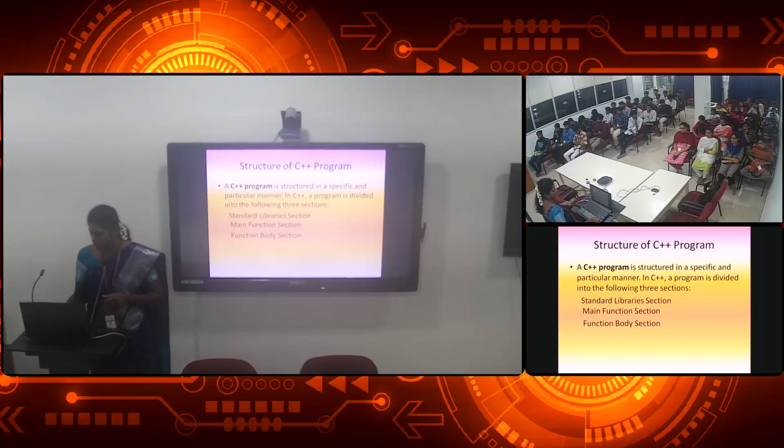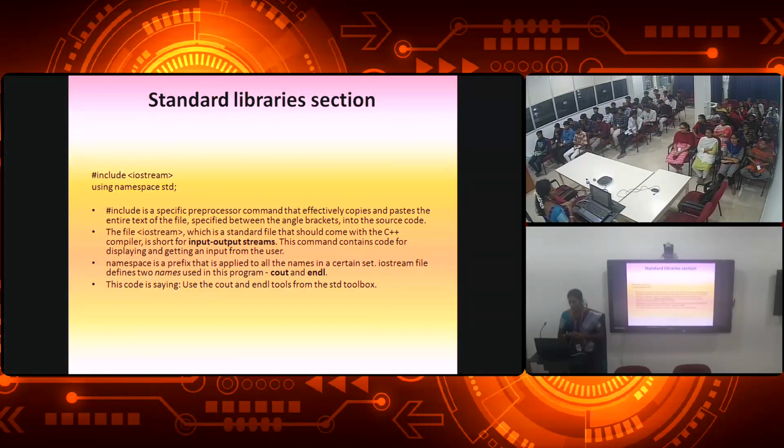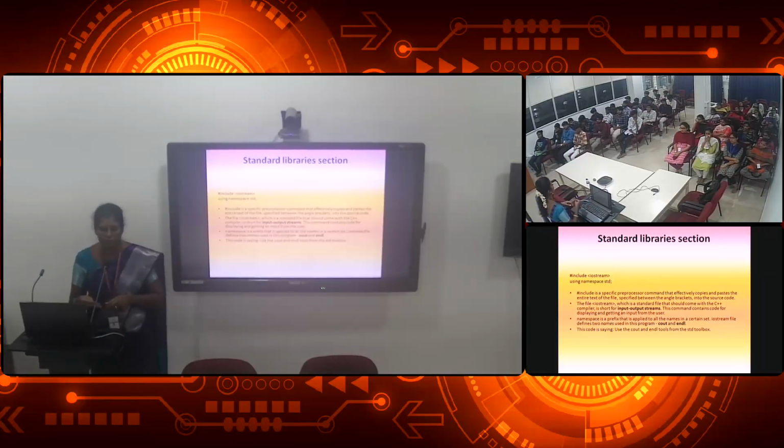Here the standard library section is #include <iostream.h>, and one more thing we will have is #include <conio.h>, that is under Turbo C++. Whereas under Dev C++ or some other C++ applications or software, we will be using "using namespace std". Just consider this thing alone, like #include <iostream.h>.